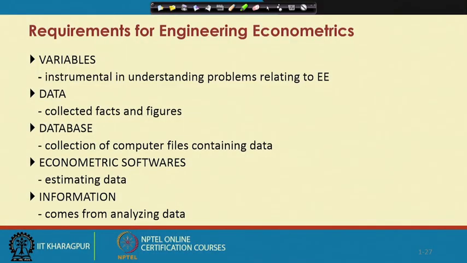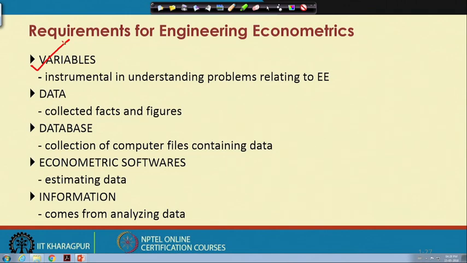But in the meantime, in simple language, variables are instrumental in understanding problems relating to engineering econometrics. Through variables, the theory can be quantified. First we quantify it in a mathematical form, and then we transfer it into a statistical form, and after that we can connect with data and look for the estimation process, that is the empirical investigation process, and then we look for new insights on the basis of the empirically estimated output.